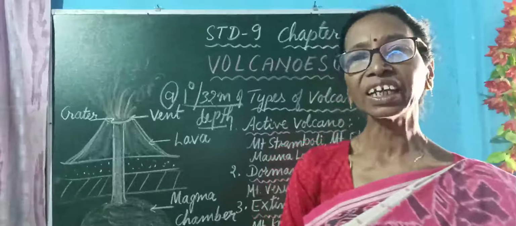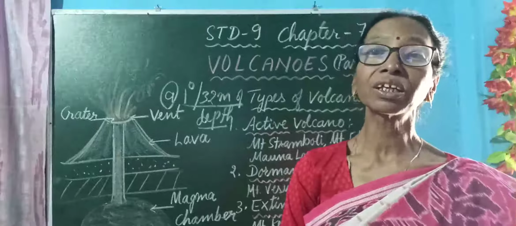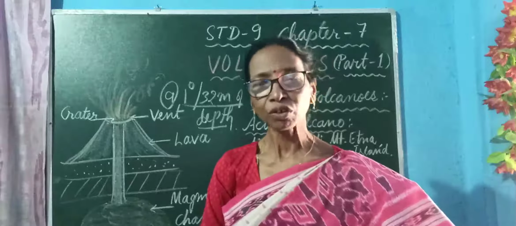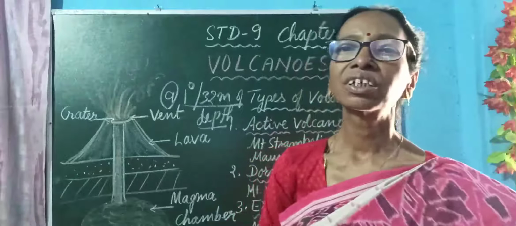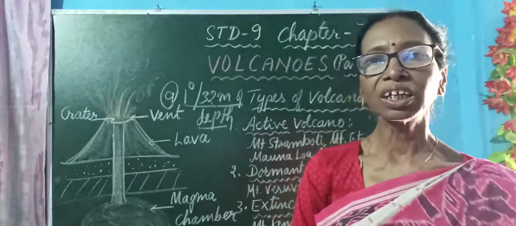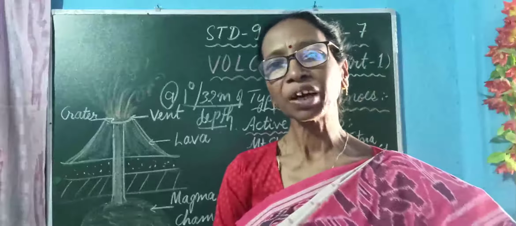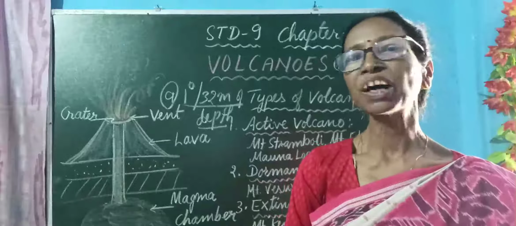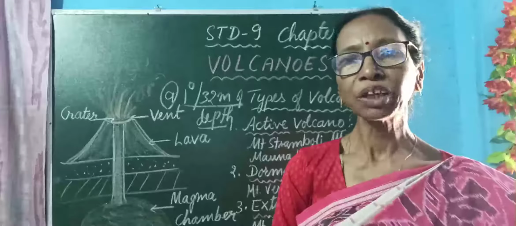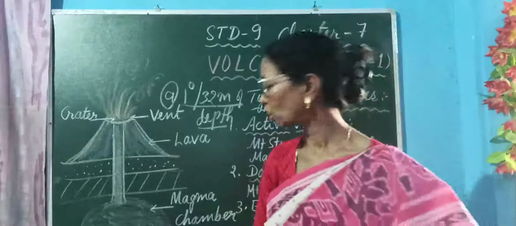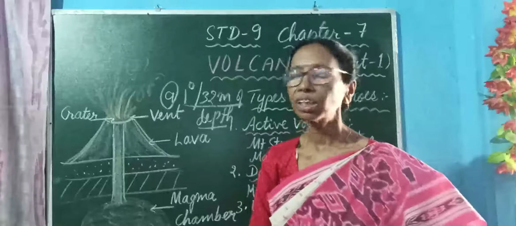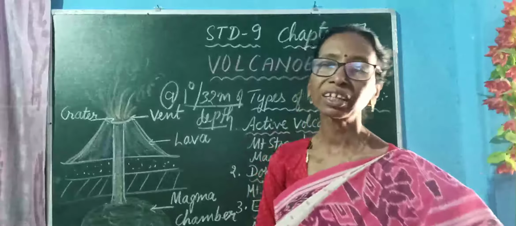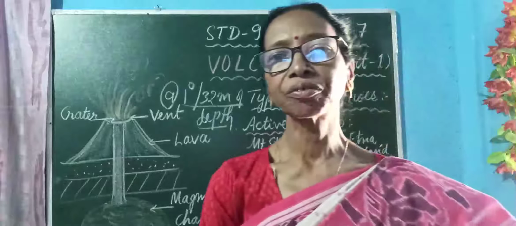So in great depth there is very high temperature, more than 1000 degrees Celsius. That makes the upper mantle partially liquid, and that is the part of magma, and below the earth's crust the magma chamber is found, and that is ejected through the cracks, through the vent.